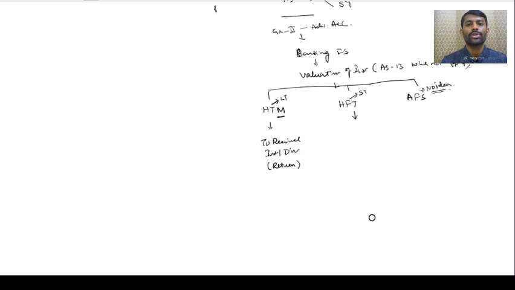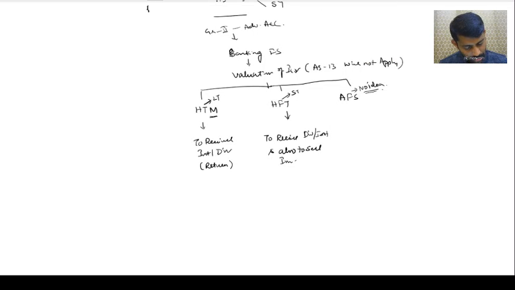Will you say, no, it is short term, therefore I won't take it? No. It is written also: to receive return, that is dividend or interest, and also to sell the investment. Correct? Yes, sir.